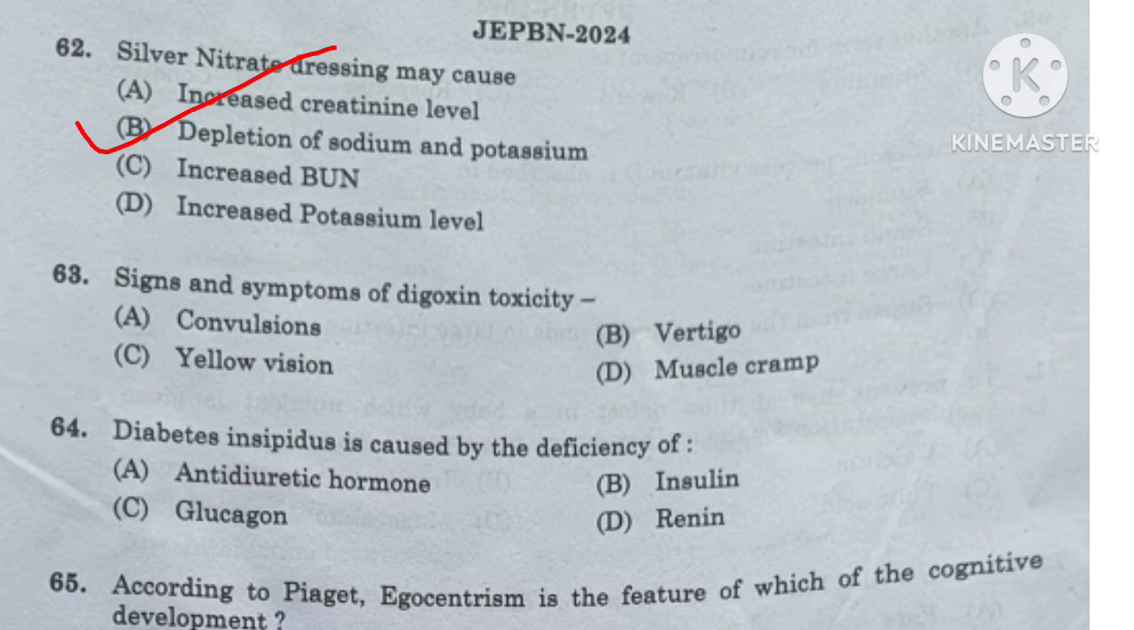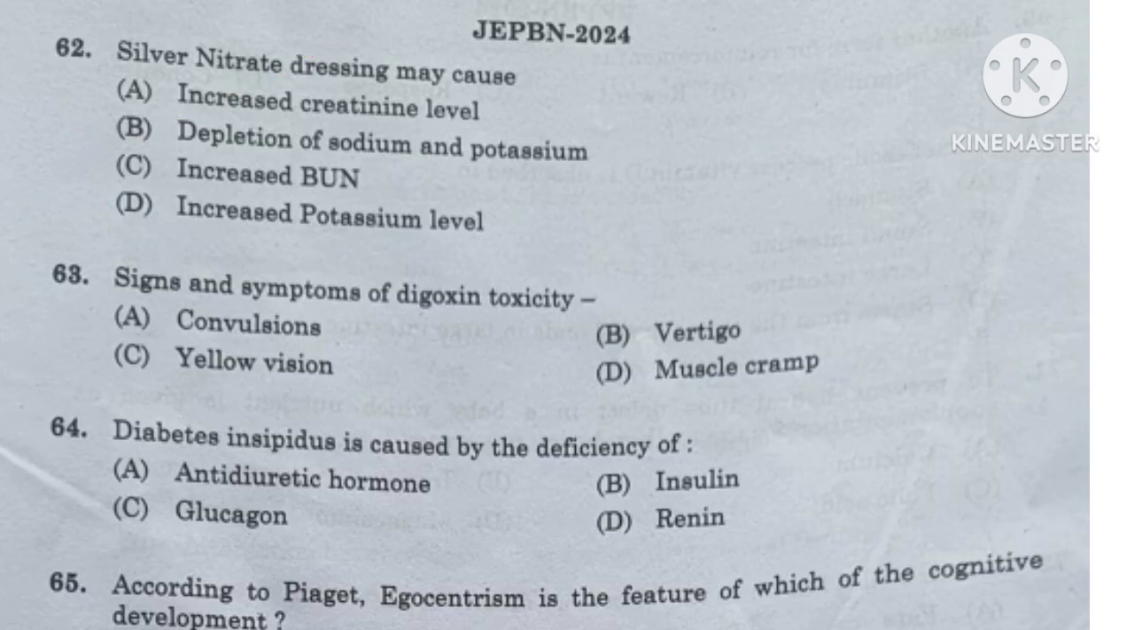Silver nitrate dressing can cause a number of side effects, mainly depletion of sodium, potassium, or chloride, especially if it's used for a long time or as a wet dressing. Others are skin staining, skin irritation, allergic reaction, toxicity, and skin burns.